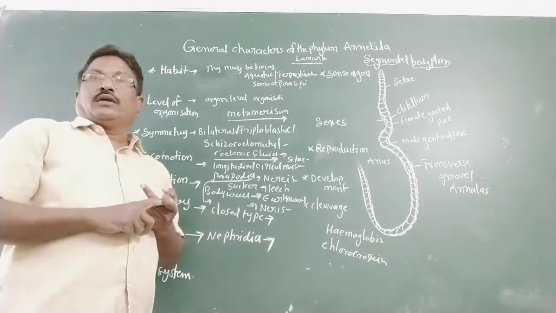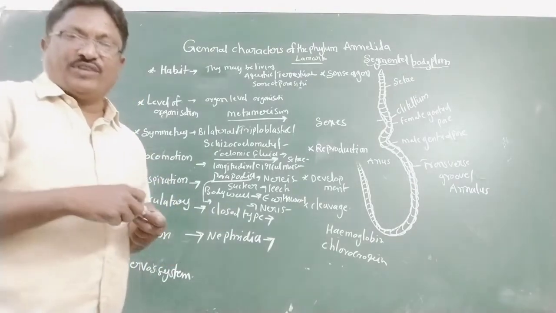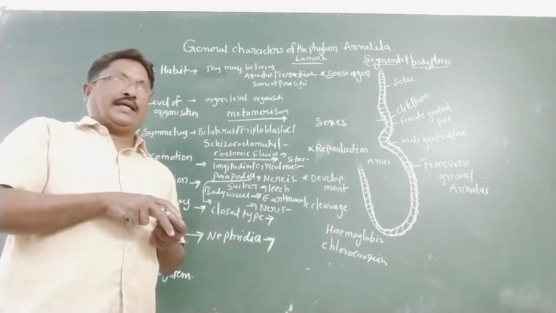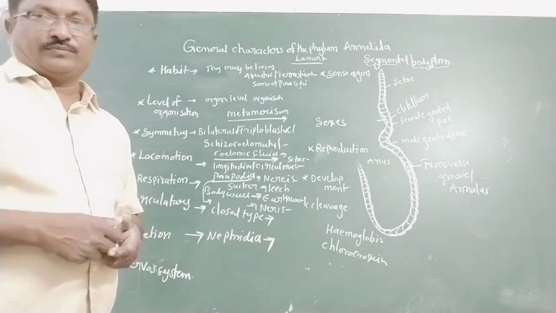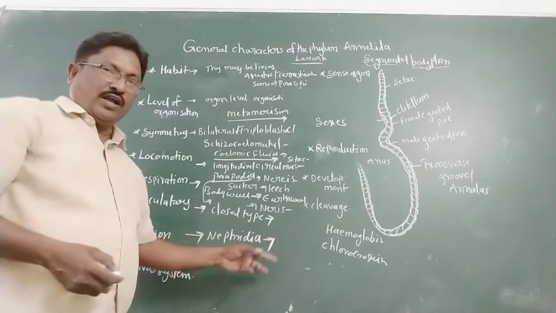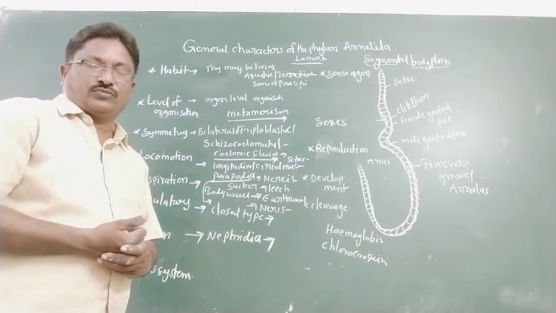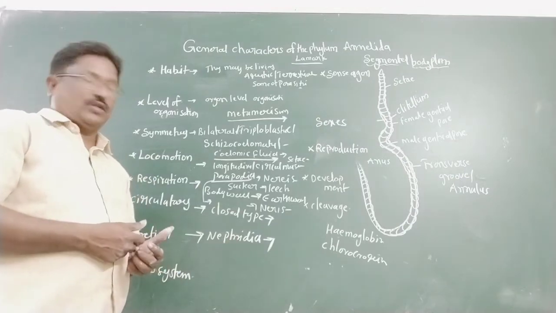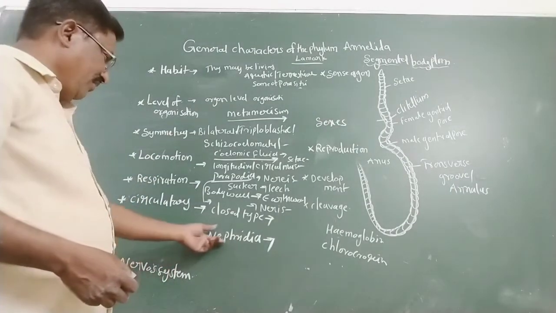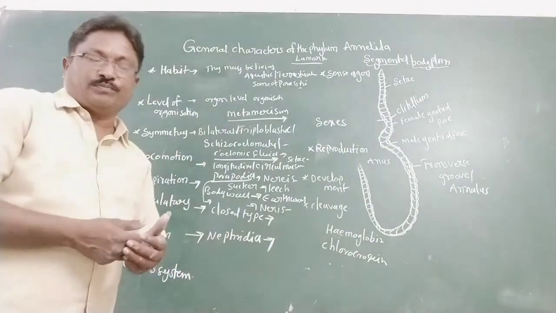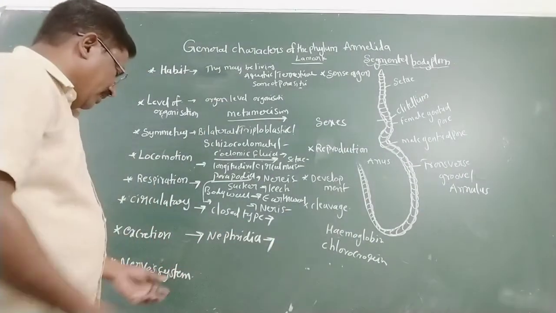Their main function is collecting nitrogenous waste material from the coelomic fluid and sending it outside of the body. These nephridia are coil-like structures.